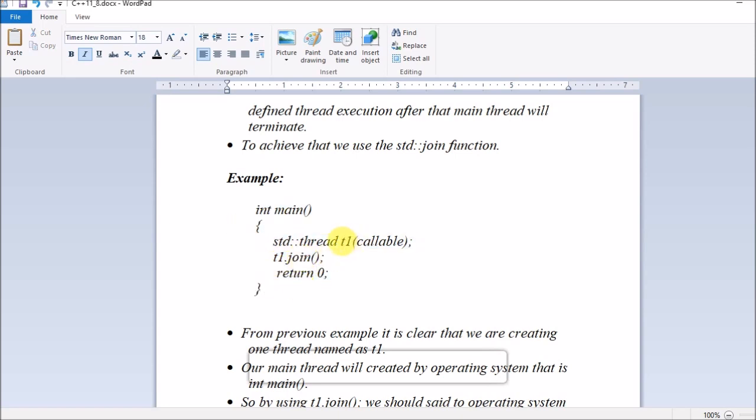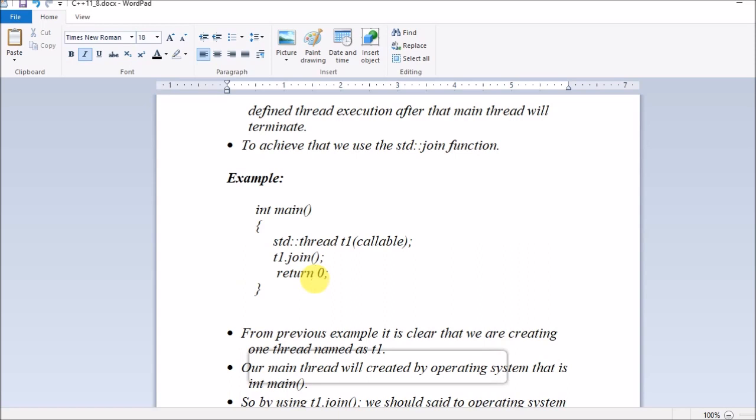Since t1 is a subthread and a callable is there, your function will be called, depending on whether it is a lambda expression, a function object, or a function pointer. Control will go there and execute the block. So if you use t1.join, you are telling the operating system not to terminate the main thread till t1 gets completed. Till t1 is not completed, don't execute the rest of the main thread, and then return 0.